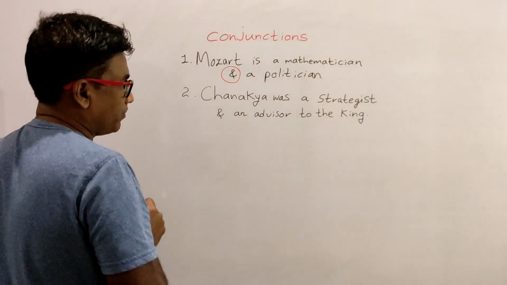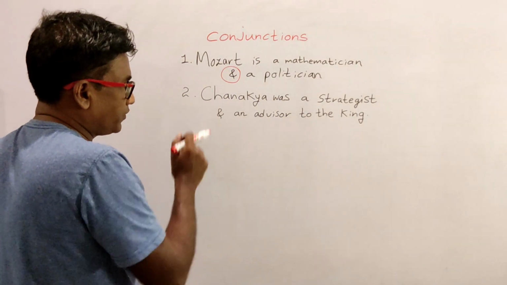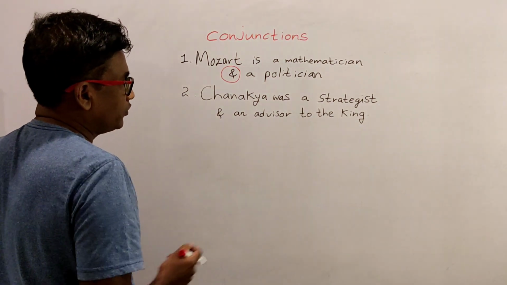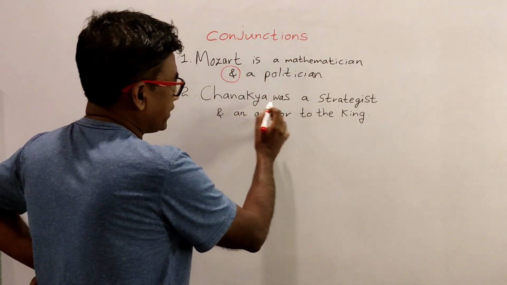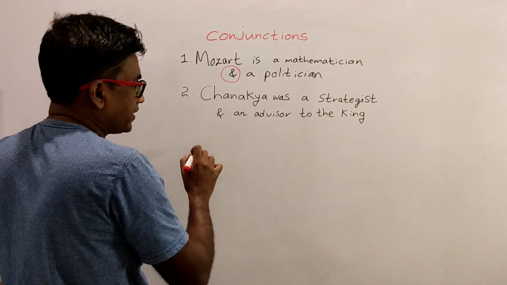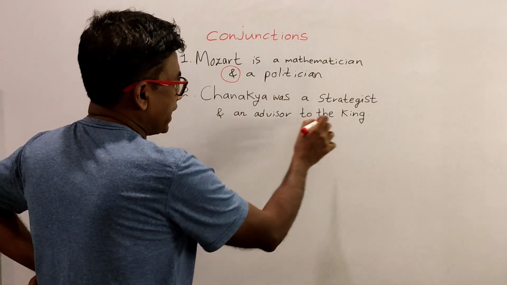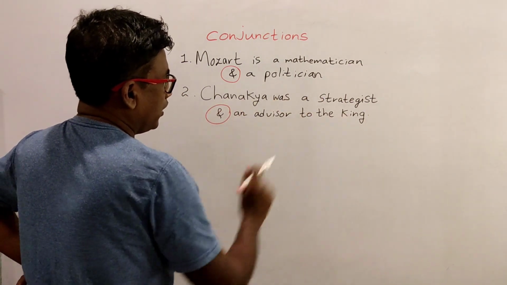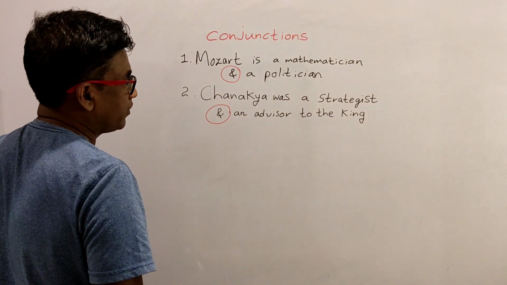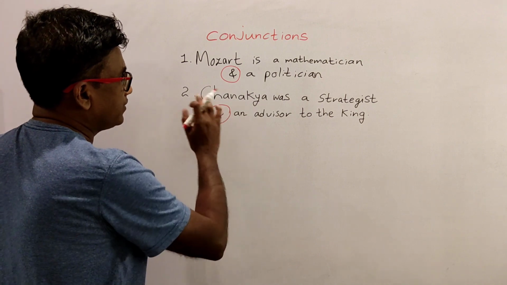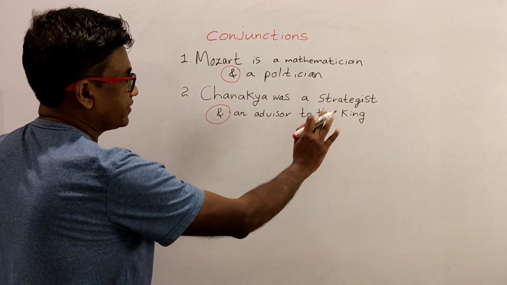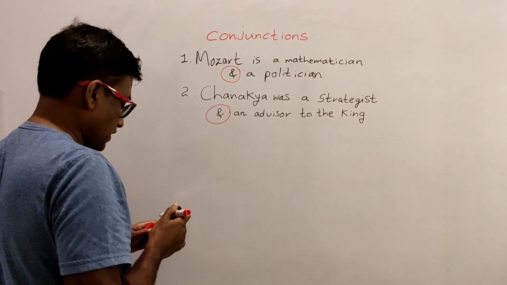Now in the second example, we have used 2 atomic propositions to construct this conjunction. What are those 2 atomic propositions? Chanakya was a strategist and Chanakya was an advisor to the king. Using and, we have connected those 2 atomic propositions to construct this conjunction: Chanakya was a strategist and an advisor to the king.